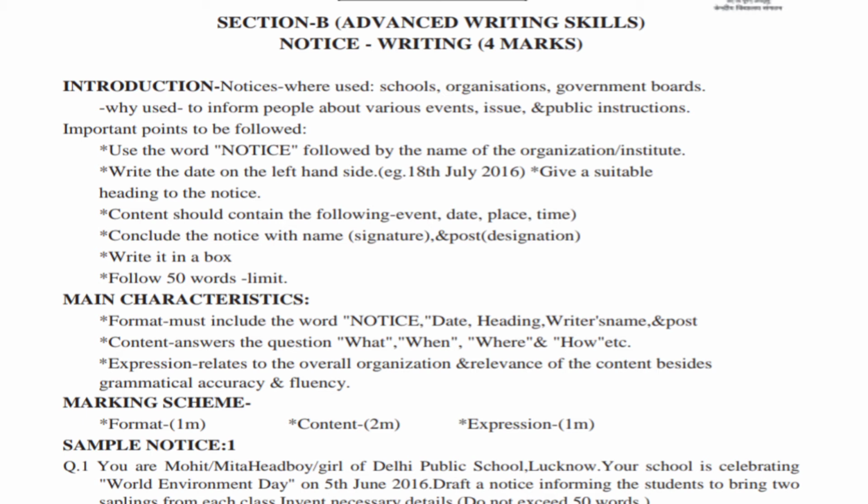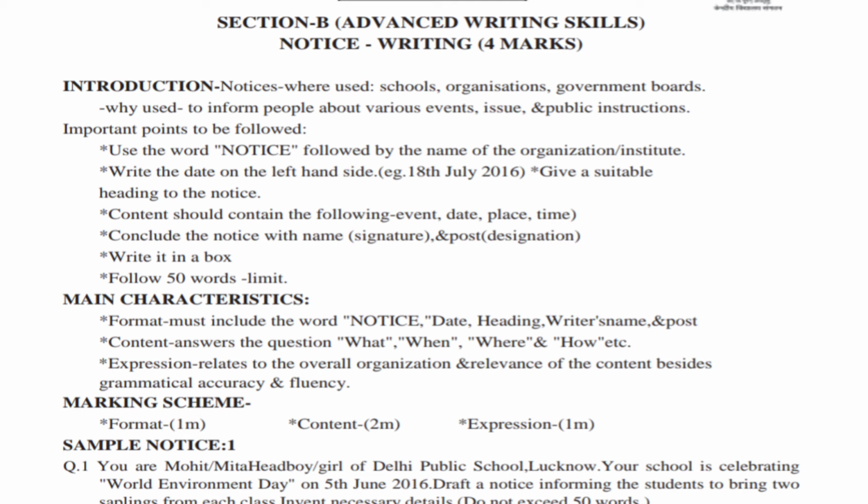When you write the format, the very word notice should be there, then the heading, then you have to write the date, the writer's name, post, etc. As far as the title of a notice is concerned, you can have a minimum or maximum of 3 titles. First is the name of the school, second is the very word notice, and the third is something pertaining to the content, that is World Environment Day celebration.